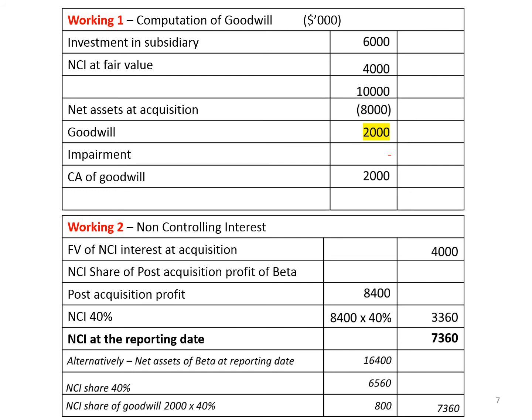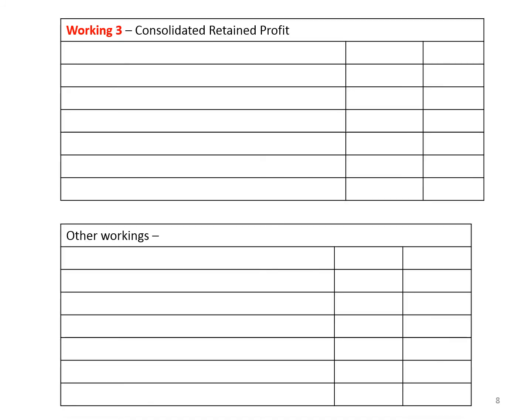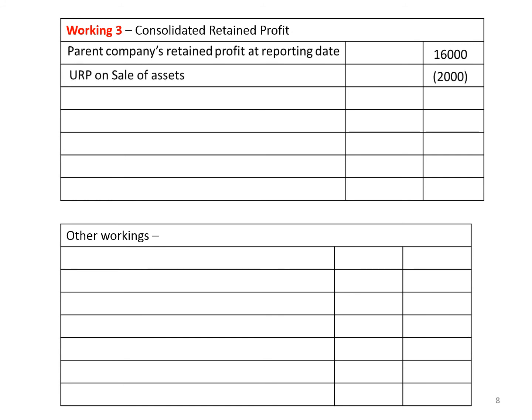statement of financial position. Our next adjustment is consolidated retained profit. So consolidated retained profit, we directly take the parent company or Alpha's retained profit as appeared in Alpha's statement of financial position, and there's an adjustment for unrealized profit arising from sale of asset, because Alpha has sold an asset keeping a profit of $2,000. So that unrealized profit should be deducted from Alpha's retained profits.